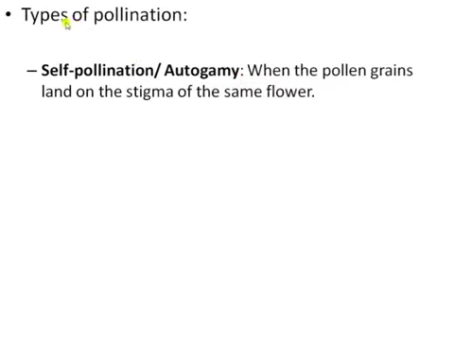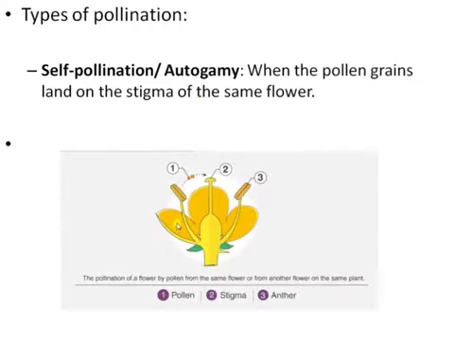Next is about the types of pollination. There are two types of pollination. First is self-pollination. When the pollen grains land on the stigma of the same flower, that is self-pollination. Here you can easily see the pollination of a flower by the pollen from the same flower or another flower on the same plant, that is self-pollination.